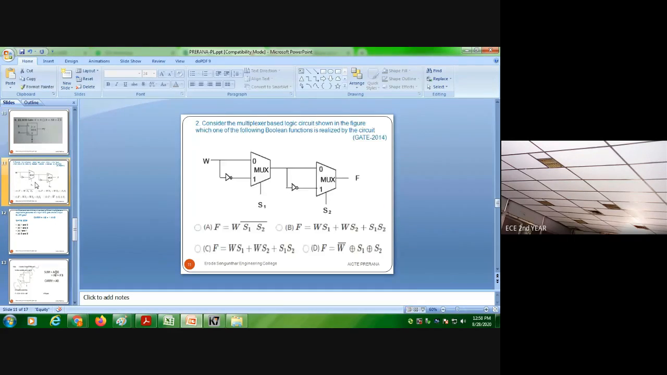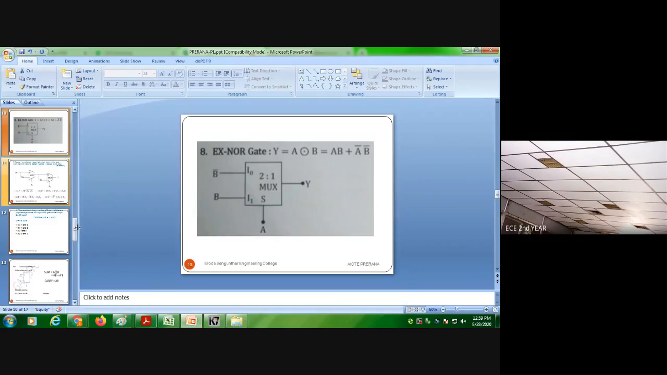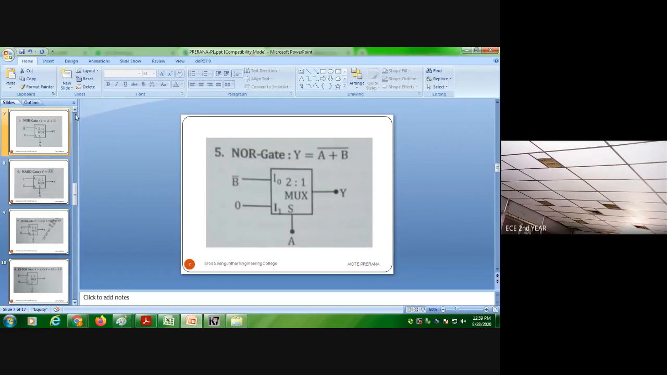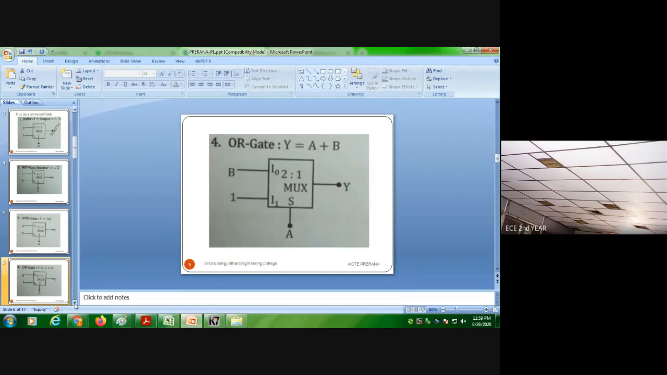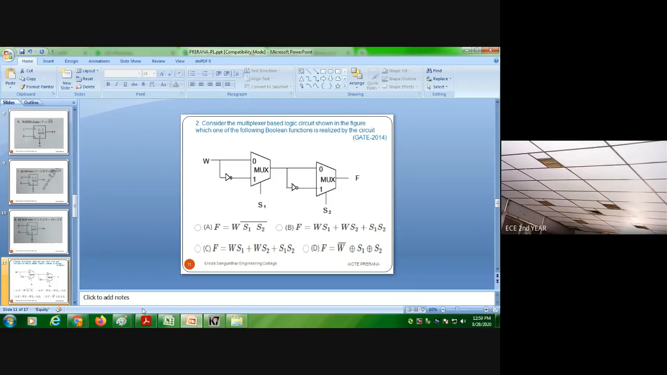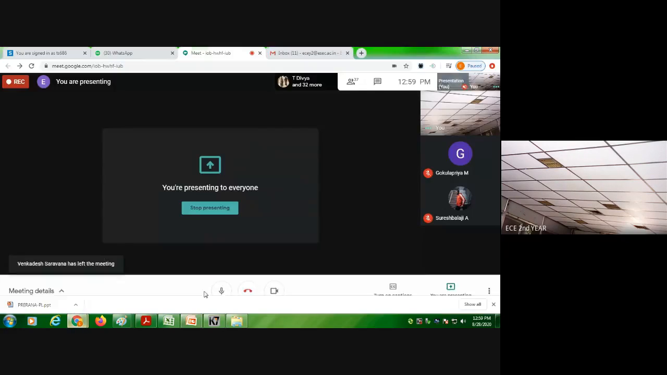We also discussed this problem, how the answer depends on the select lines. To solve this kind of problem, you have to know this. The multiplexer can be used as other gates: AND, OR, XOR, NOR, NAND and so on. In combinational circuits we generally say NAND and NOR are the universal gates, but you should know this as well, then only can you solve this kind of problem. Thank you for your patient listening, and see you next class.